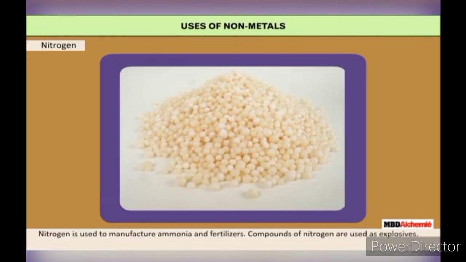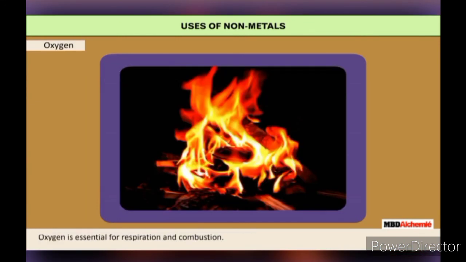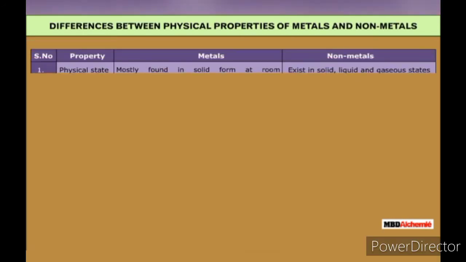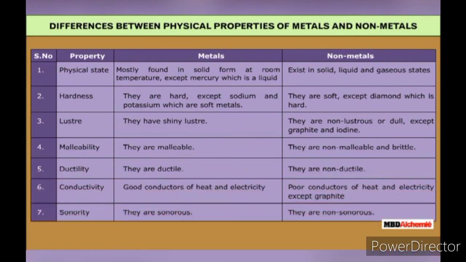Nitrogen is used to manufacture ammonia and fertilizers. Compounds of nitrogen are used as explosives. Iodine is used for making iodized salt and tincture iodine. Oxygen is essential for respiration and combustion. Let us study the differences between the physical properties of metals and non-metals.